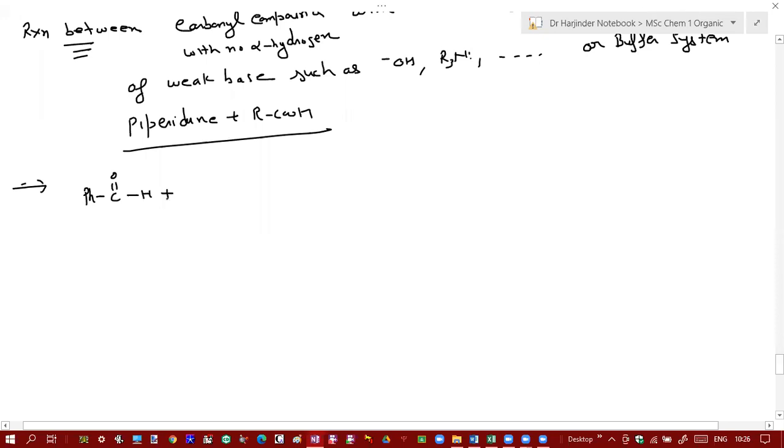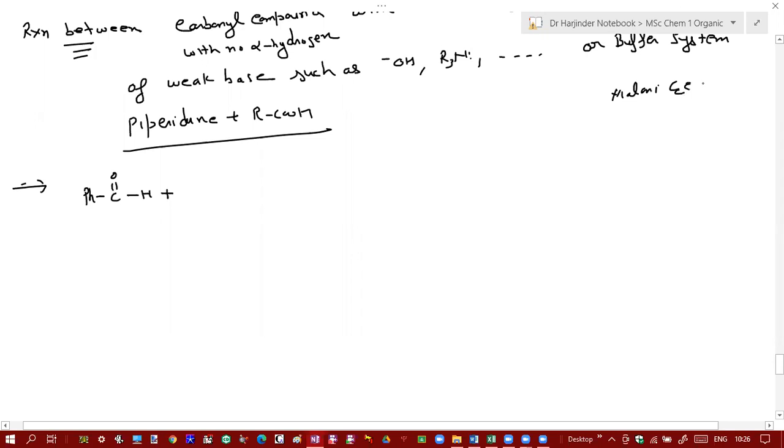Now give me one example of an active methylene compound. Basically it's a reaction of a carbonyl compound with no alpha hydrogen and an active methylene compound. So give me an example of an active methylene compound. Any active methylene compound. Give me one example. Any example. Malonic ester. Malonic ester. Okay. What is this malonic ester?